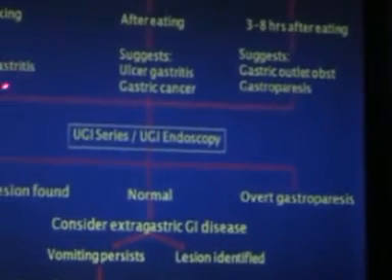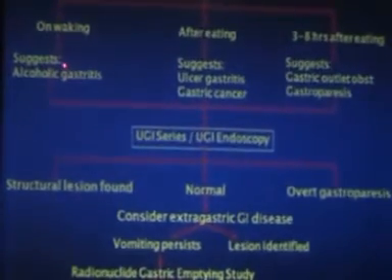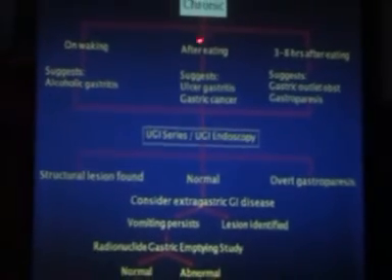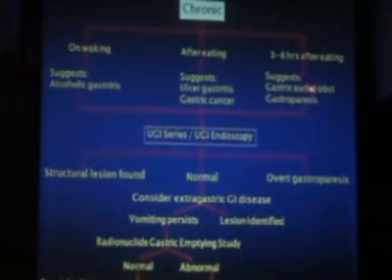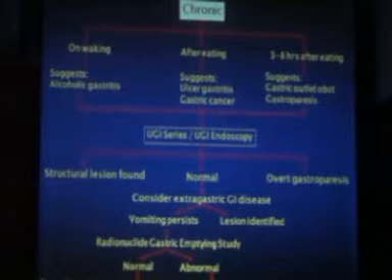Chronic vomiting on waking up, we discussed alcoholic gastritis, pregnancy, intracranial tumor. After eating, gastric ulcer or gastric malignancies or duodenal ulcer. And sometimes 3 hours after eating food, gastric outlet obstruction, or you can have small bowel obstructions. So you can do barium studies or endoscopy. If you find some structural problem, treat that, with surgical treatment. If there is any gastroparesis, treat the gastroparesis.